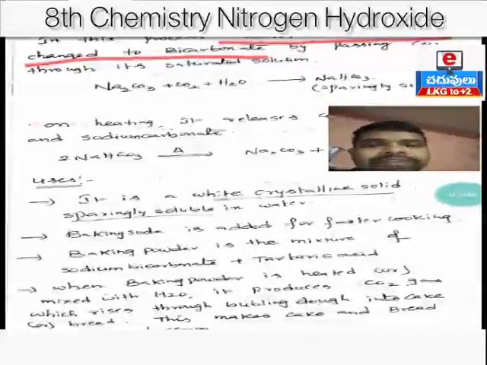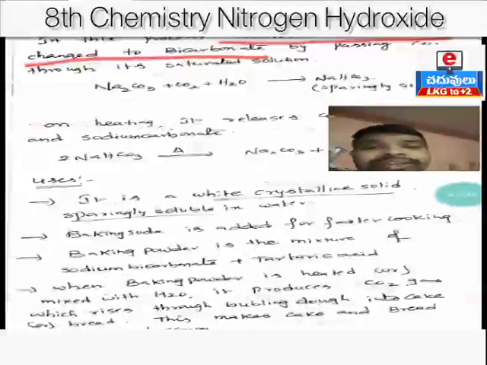In the Solvay ammonia soda process, normal carbonate can be converted to bicarbonate by passing carbon dioxide gas through a saturated solution of sodium carbonate.